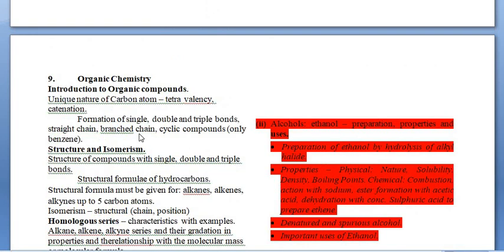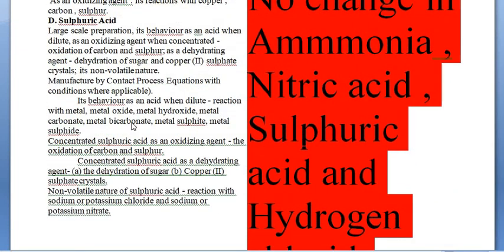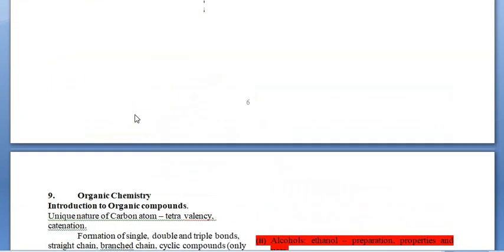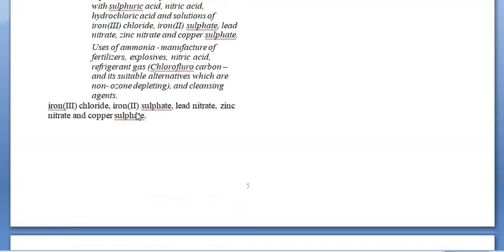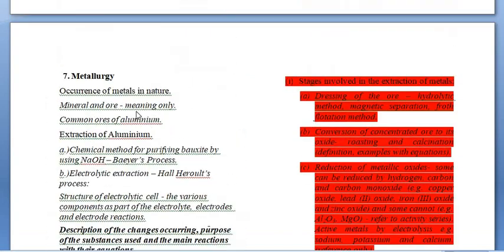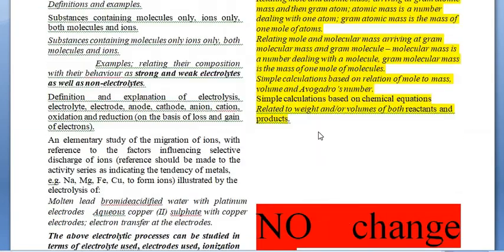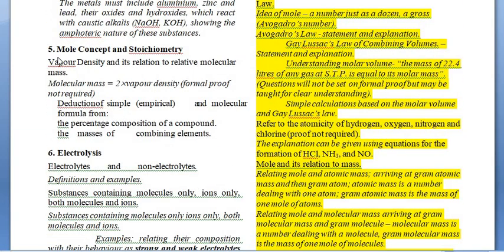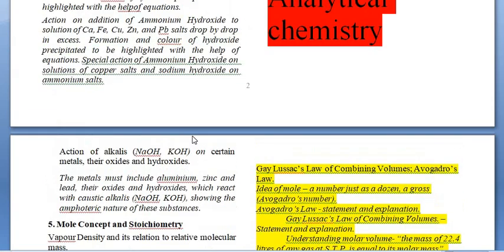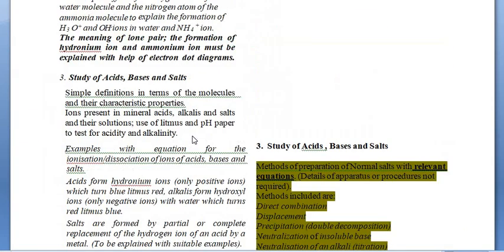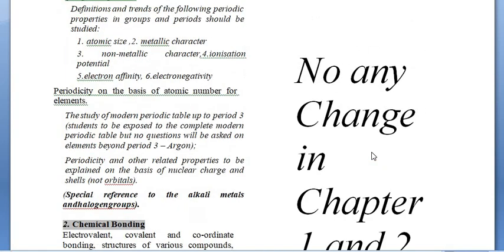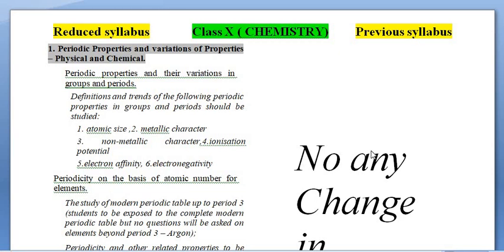So if you saw, there is a change in chapter number 9, organic chemistry. There is a change in a few topics of chapter number 7, metallurgy, and there is a huge change in chapter number 5, mole concept and stoichiometry. That's a beneficial point for you all. There is also a change in the study of acids, bases and salts, and there is no change in chapters 1, 2 and the rest of the chapters.